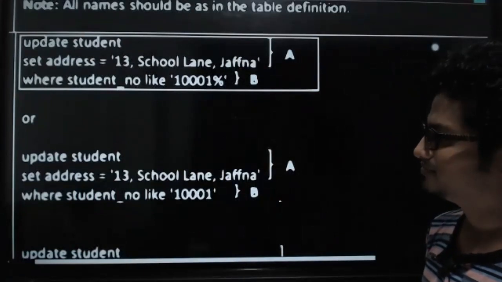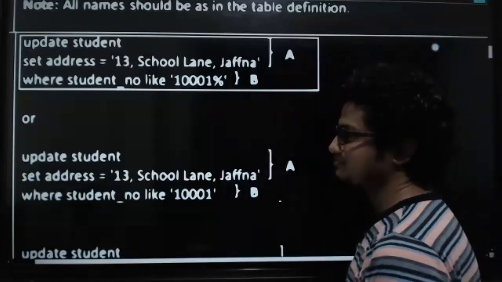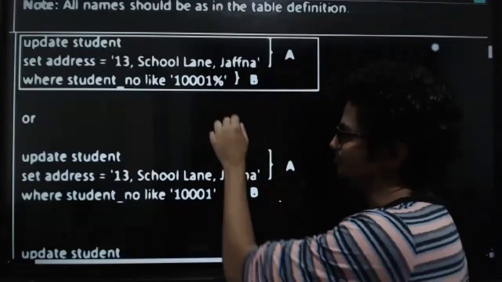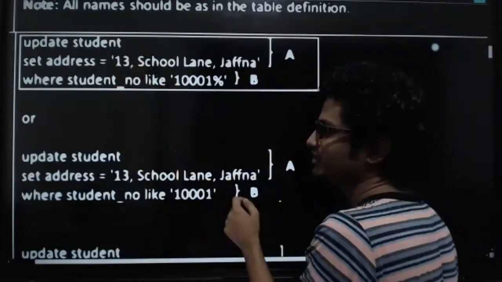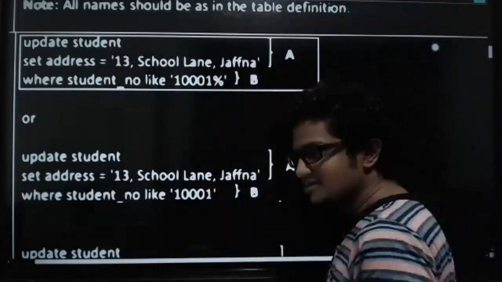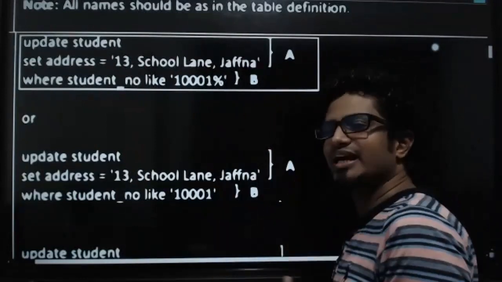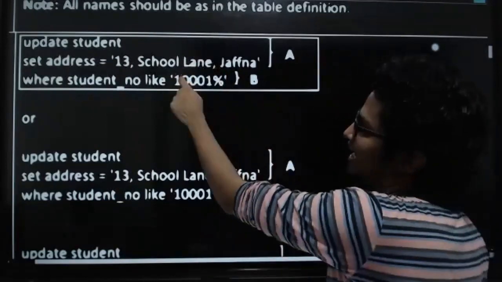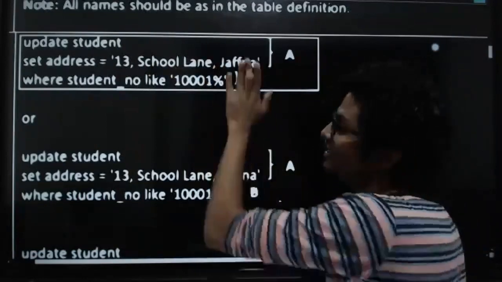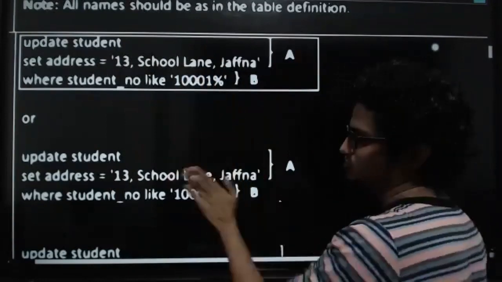Very good. Perfect. So what do you mean by percentage? 1,000,1 and rest whatever. Percentage means what? With the like statement, it says rest whatever. Do we have any more characters after that? No. Even if it has characters or not, doesn't matter. We are saying starting with 1,000,1. So even if it has the value 1,000,1, it is still accepted in this one and this one both. Okay, so this is accepted.